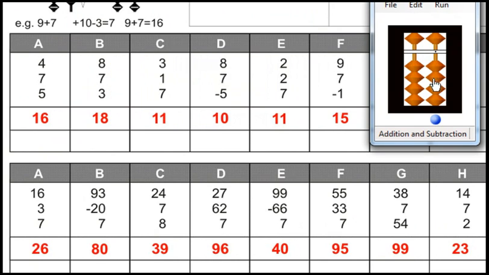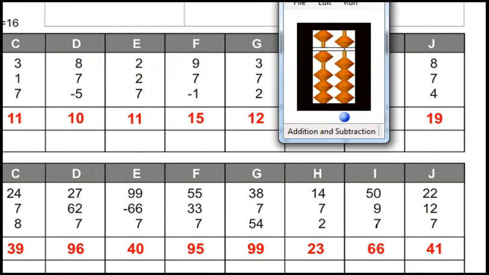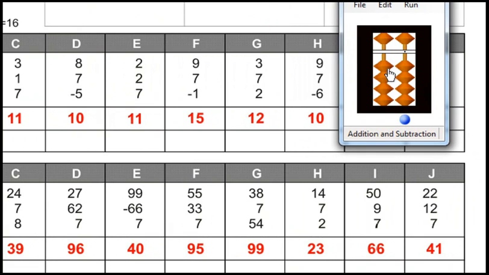Reset. 9 plus 7 minus 1. Answer is 15. Reset. 3 plus 7 plus 2. Answer is 12. Reset. 9 plus 7 minus 6. Answer is 10.